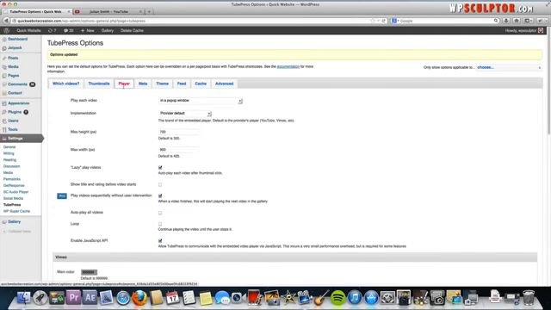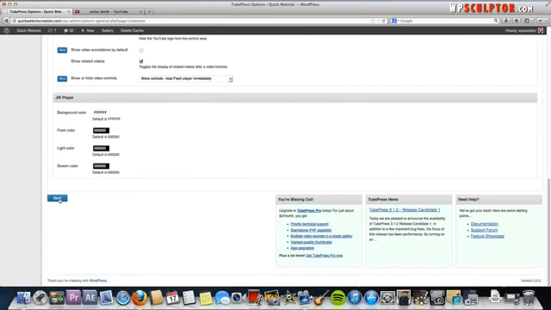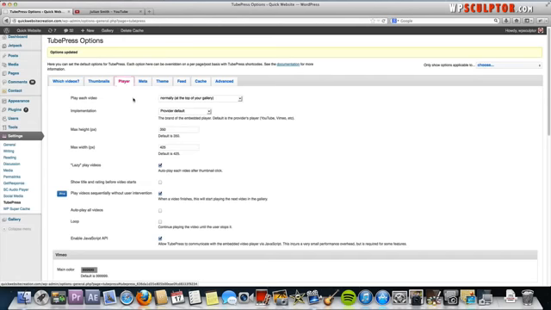Then we're going to go to Player, and here we have the option to play each video either in a pop-up window or at the top of the gallery. Let's choose at the top of the gallery, normally at the top of the gallery. And we'll leave everything else the same and go down and hit Save. I just want to point out that this is where you would select where you want your videos to actually play, and by default it puts them at the top of the gallery, and they would all play in a window at the top of the gallery. But you could also choose, like we went over before, to open up the videos in a pop-up window or a shadow box. This is where you would select that. We'll just leave it there.